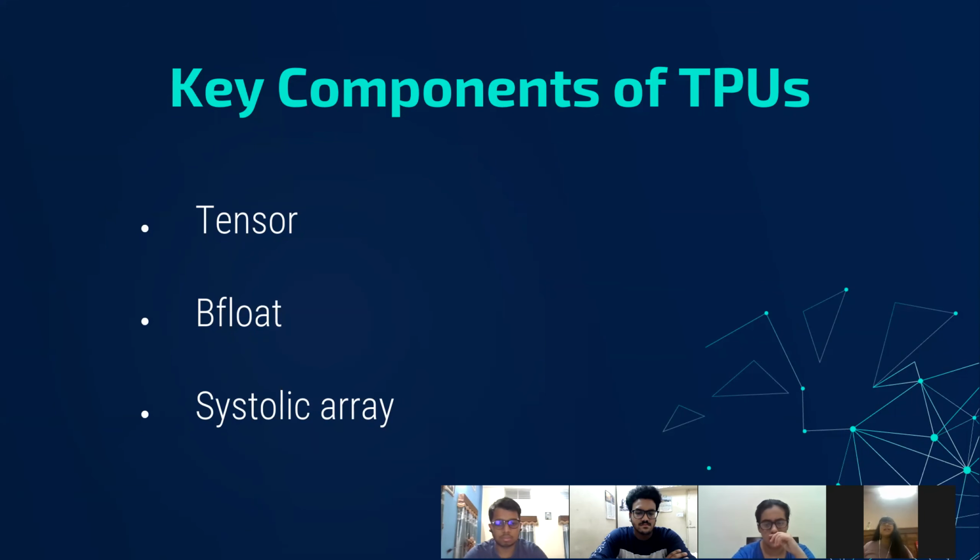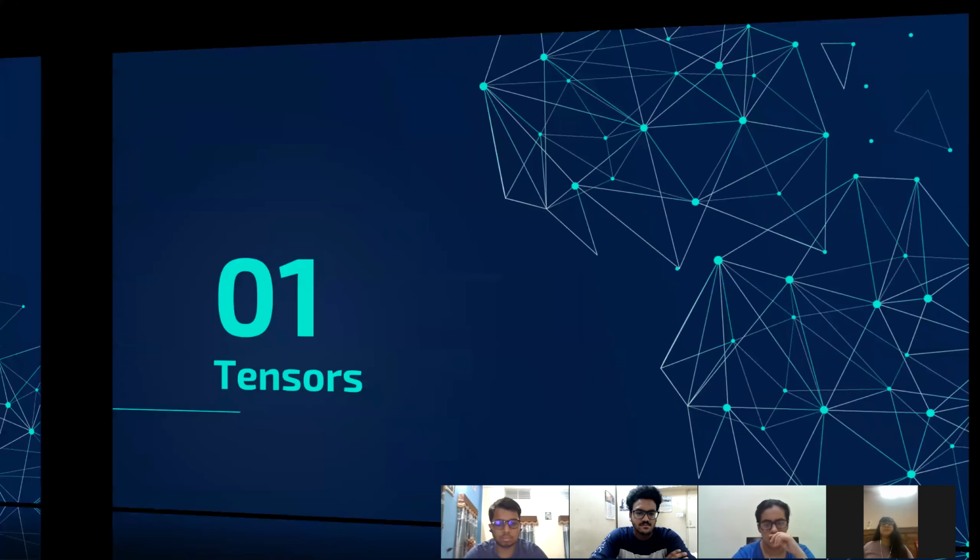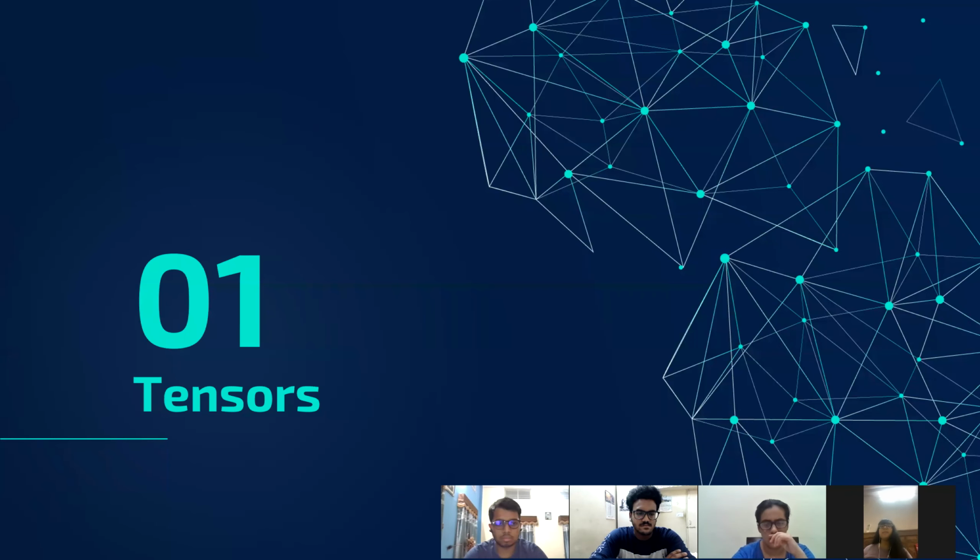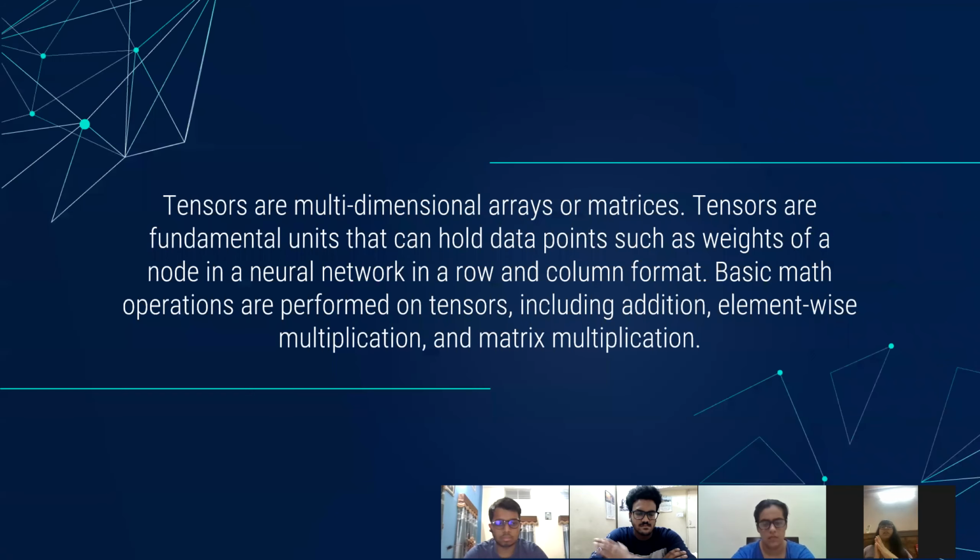Starting with tensors, first I'd like to tell you about neural networks. Neural networks have 3 basic operations to work upon. The first is to multiply the input data and associated weights, then add for aggregating data, and a way to apply the activation function to the result. All of these things are needed for neural networks. Tensors are doing similar work.